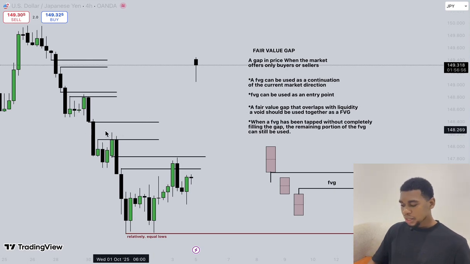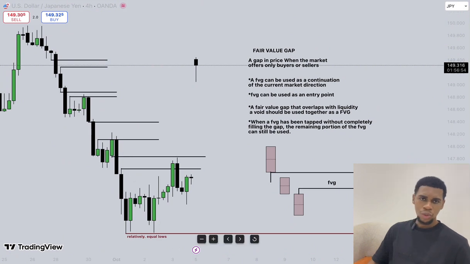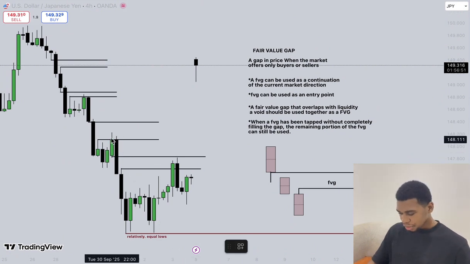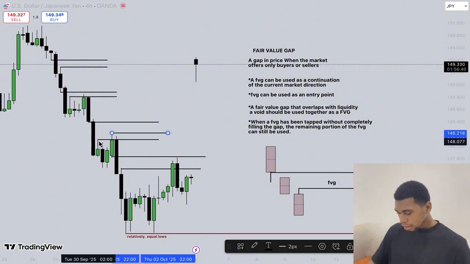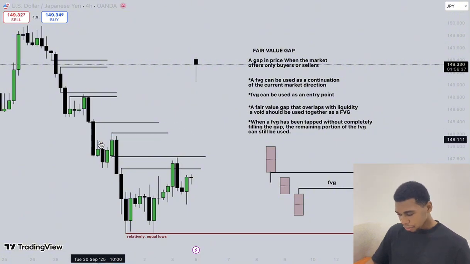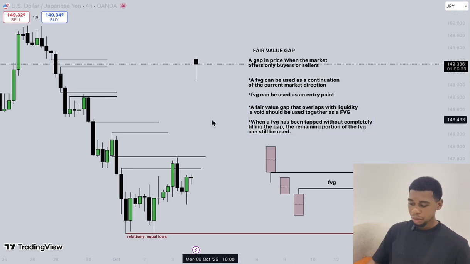Did we fill this fair value gap completely? No. We have this remaining portion here. This wick traded up into almost 50% of this gap, but we have this remaining portion here. This portion here can still be used as a fair value gap. Yes, this remaining portion up here can still be used as a fair value gap. Do you understand? That's the last point, right?